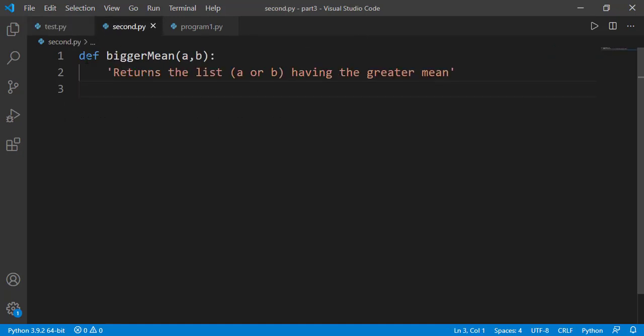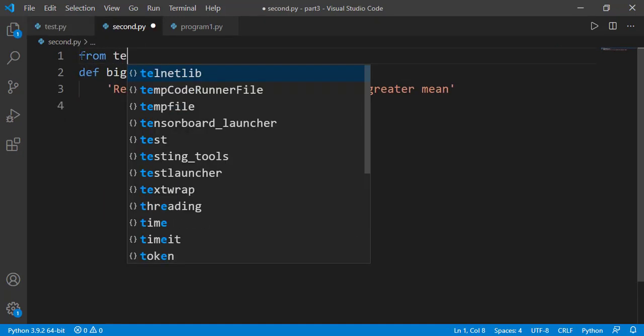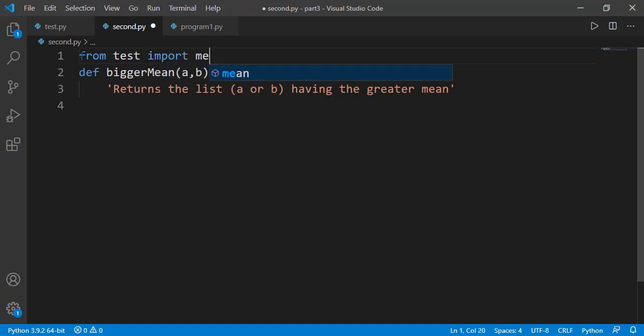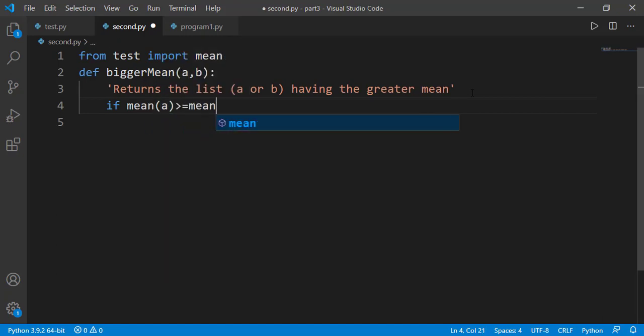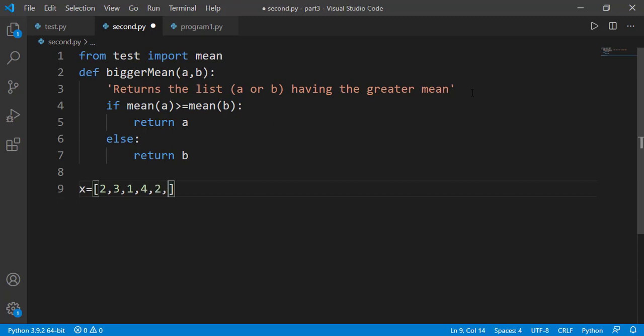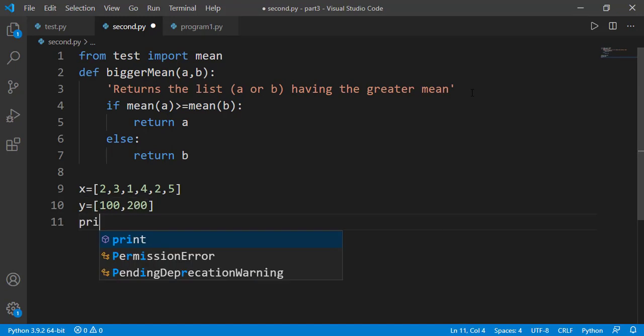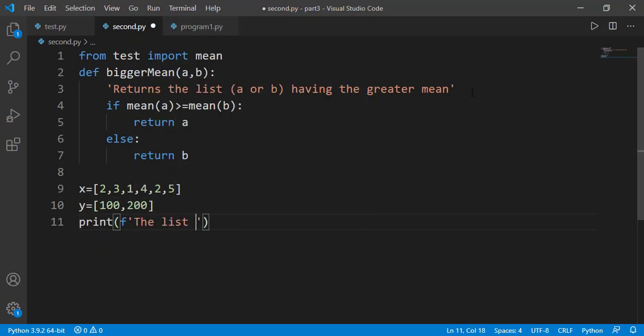The file name is test, so over here I can import the function mean from the file or the module test, as we import functions from any built-in module. And now I can use the mean function. Let's define the two lists here to test the function bigger_mean. List y for sure has the larger value of mean. Let's print the result of the bigger_mean function.